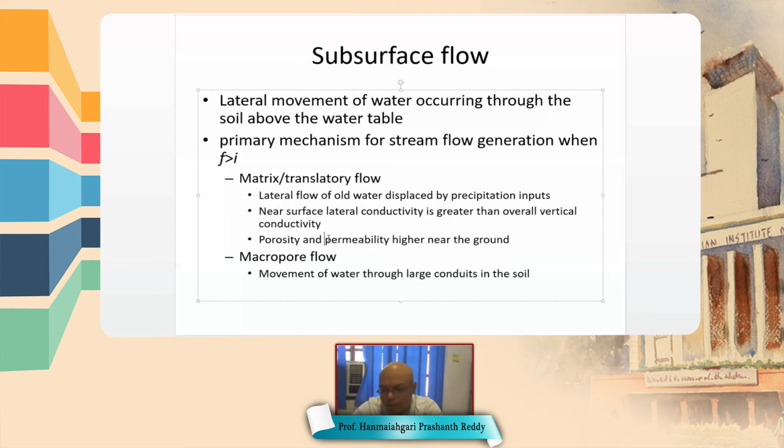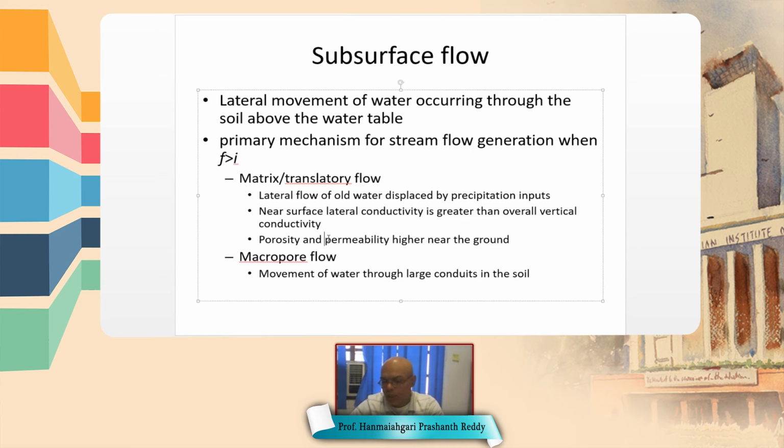Third condition is if porosity and permeability of the soil are higher near the zones near the surface, because if you look at the soil vertical profile, there are different layers.